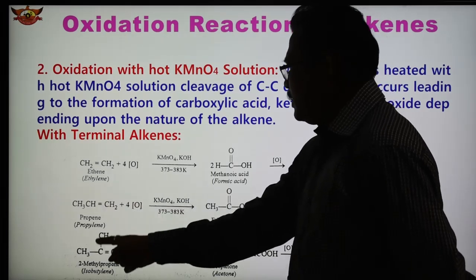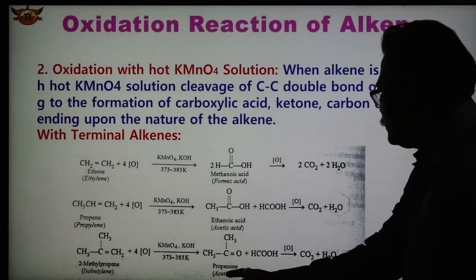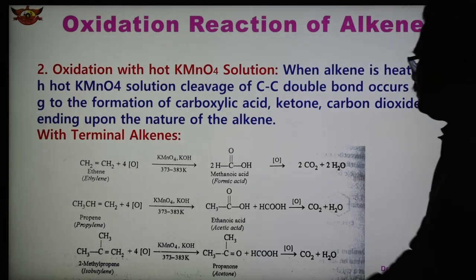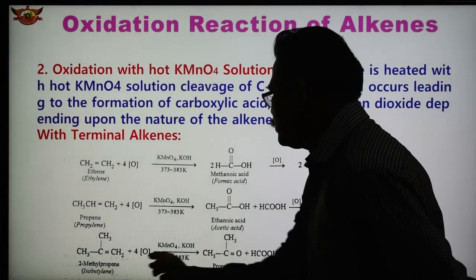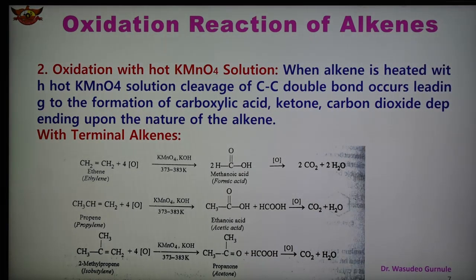alkene. Another example is 2-methylpropene, isobutylene, which undergoes oxidation and we get a ketone, acetone, CH3COCH3, so here one oxygen is coming, and HCOOH is the other product, which again further undergoes oxidation to give CO2 and H2O. So from ethene we obtain formic acid, from propene we obtain acetic acid, from isobutylene we obtain propanone or acetone. So these are the reactions with terminal alkenes.